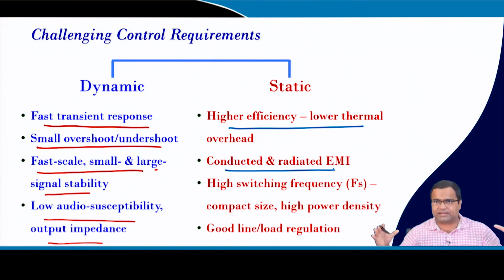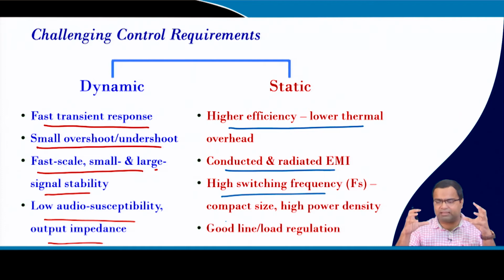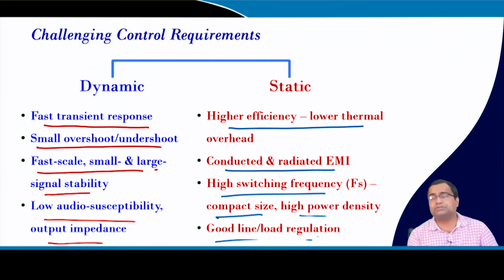We can spread the spectrum by means of periodic modulation, randomized modulation and so on. We can also operate at a higher switching frequency, which is another objective, and we can use wide band gap devices and reduce the size for high power density. We also need to achieve very good line and load regulation.